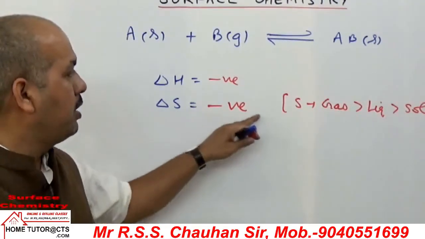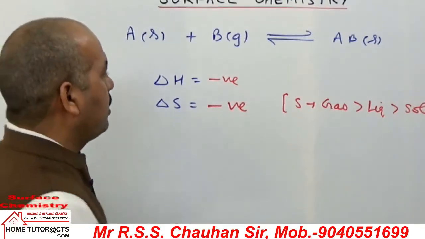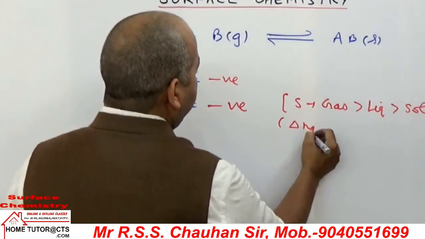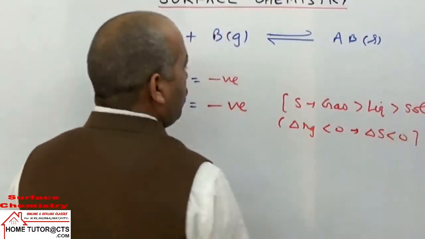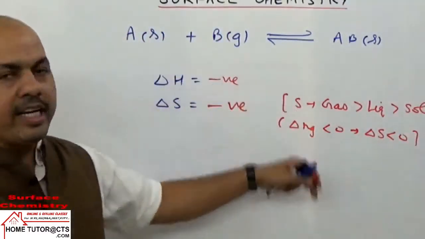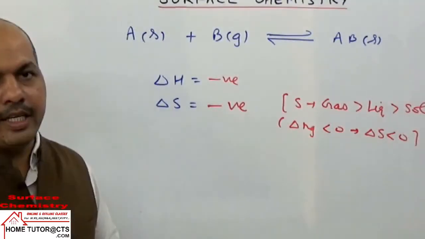What is entropy change? Entropy of products minus reactants, or in reactions, delta Ng, if it is negative, then delta S is also negative, less than 0. So when the reaction takes place, the moles of gas decrease, so entropy decreases.